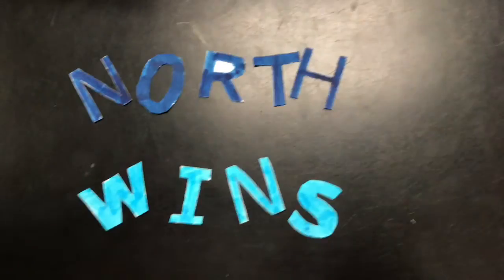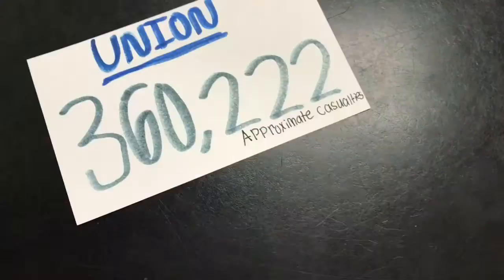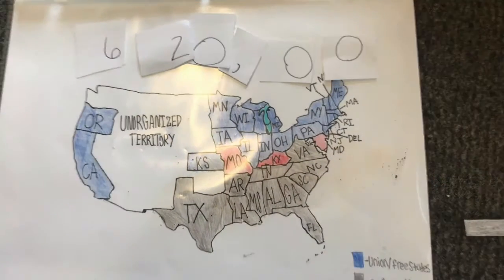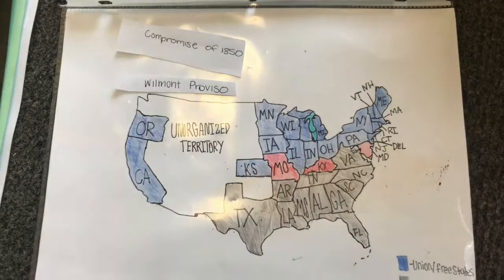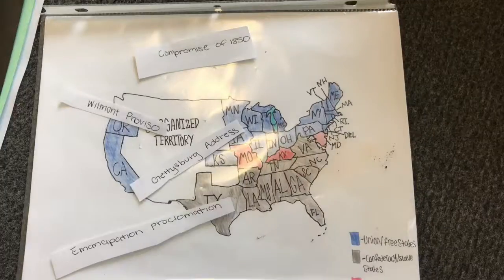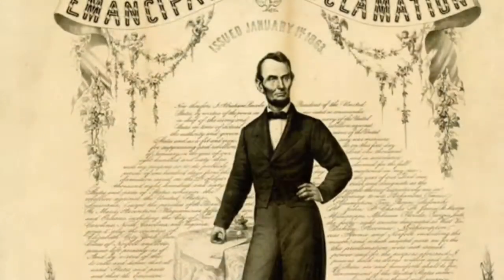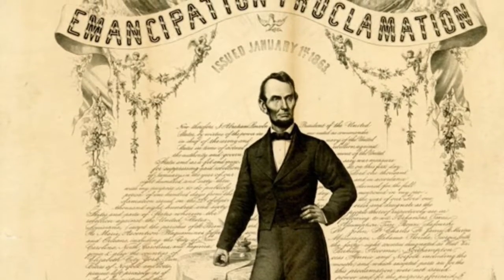There were 620,000 total casualties of the Civil War. Documents that emerged from the Civil War were the Compromise of 1850, the Wilmot Proviso, the Gettysburg Address, and the Emancipation Proclamation. The final impact of the Civil War was that the North had won and we were all united in the end, which created our indivisible and great nation.